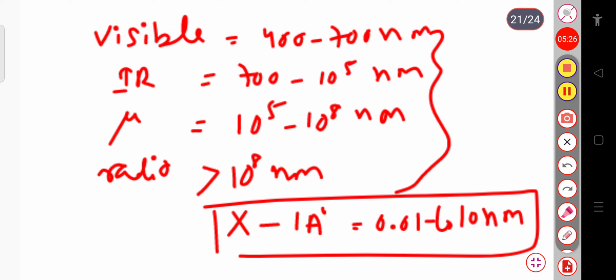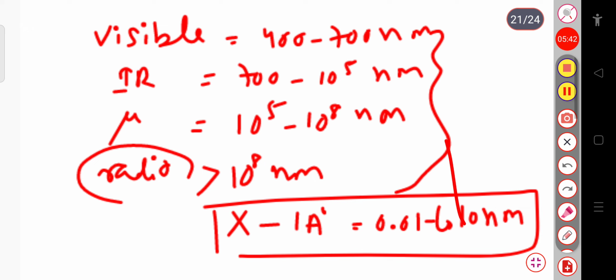But here you can see 400 to 700 nanometer in case of visible, and for your radio waves, this is greater than 10 power 8 nanometer. So this wavelength is very large as compared to the interatomic spacing. So we cannot use this light.